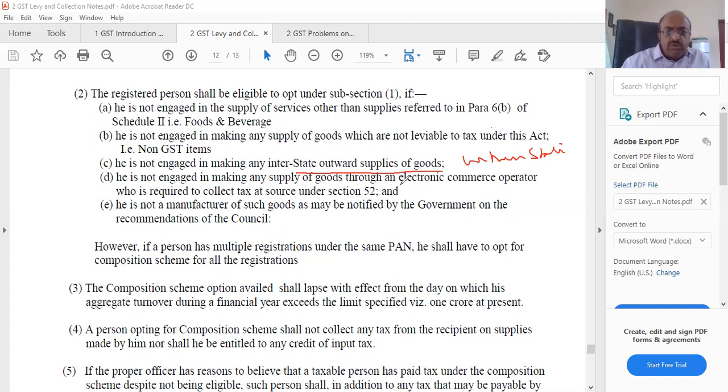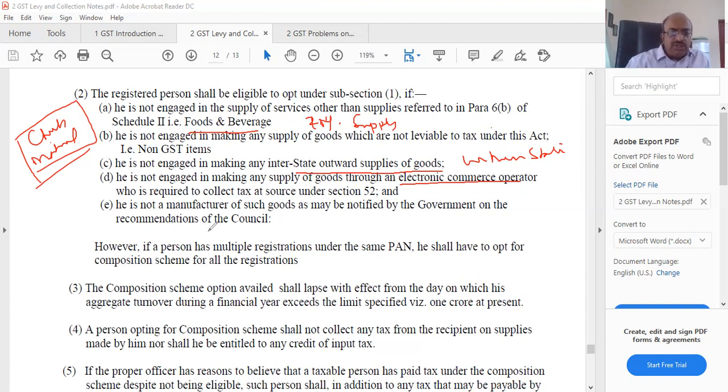Not engaged in supply of goods through electronic commerce. Plus, just check this out with the material, the changes, because that is important. There has been some changes in that. As I told you, supply of service is allowed up to 10% of the turnover. Earlier it was not allowed, only food and beverage was allowed. Now supply of service is allowed up to 10%. Similarly, some small changes are there.